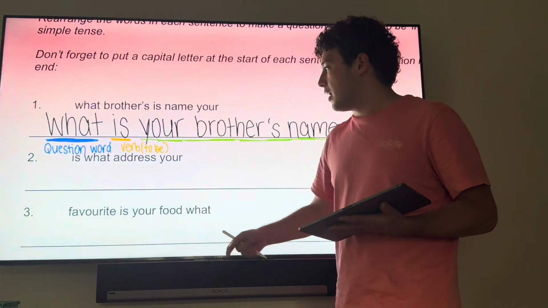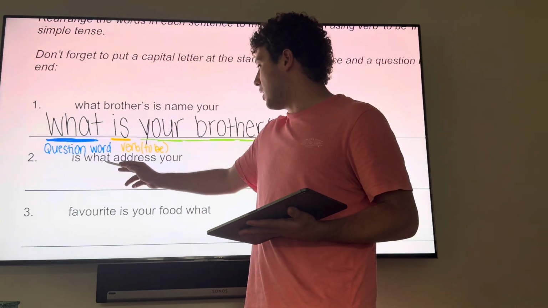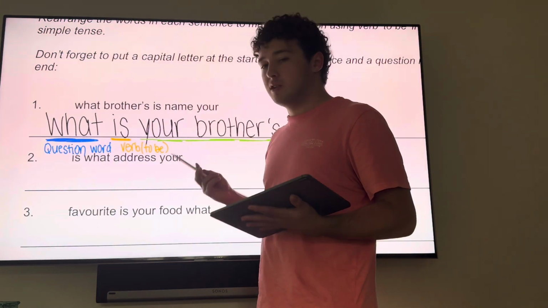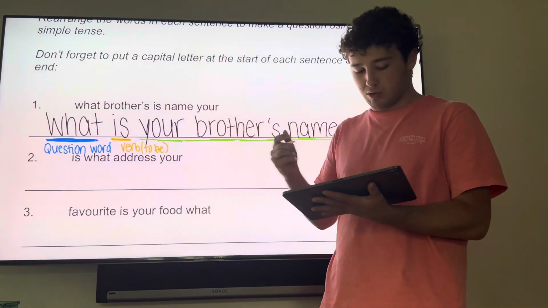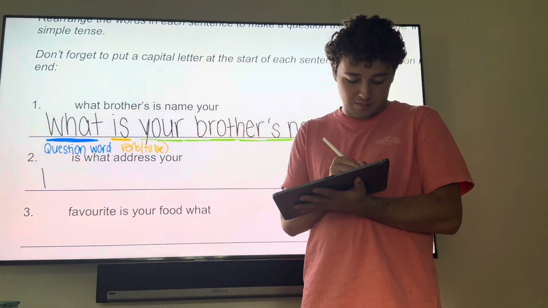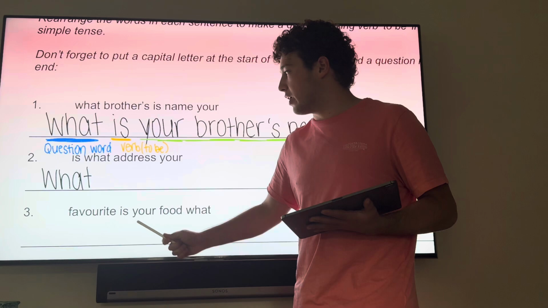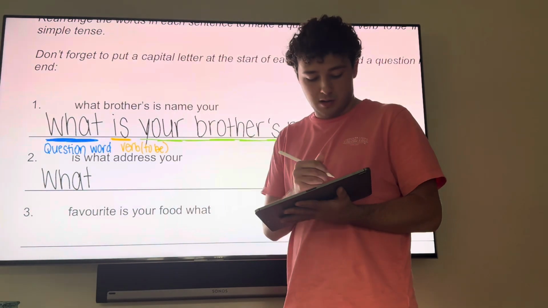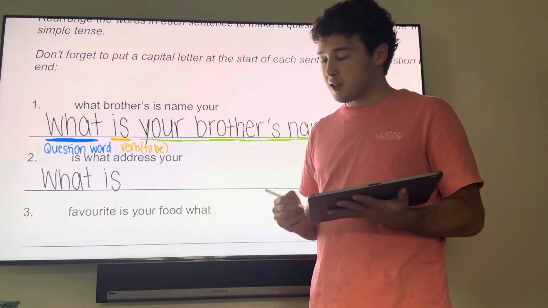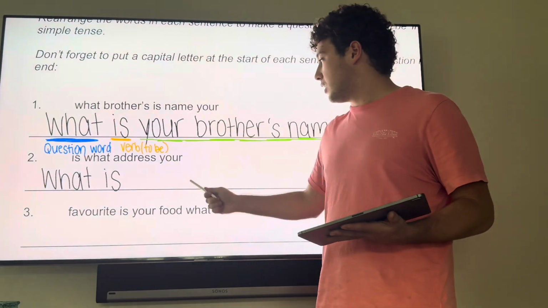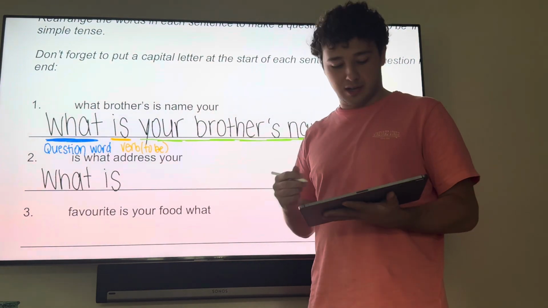Here's this one. It gives you is, what, address, your. So like before, we start with the question word, which is what. Then we have to go with the verb, is, and then finally, your address.